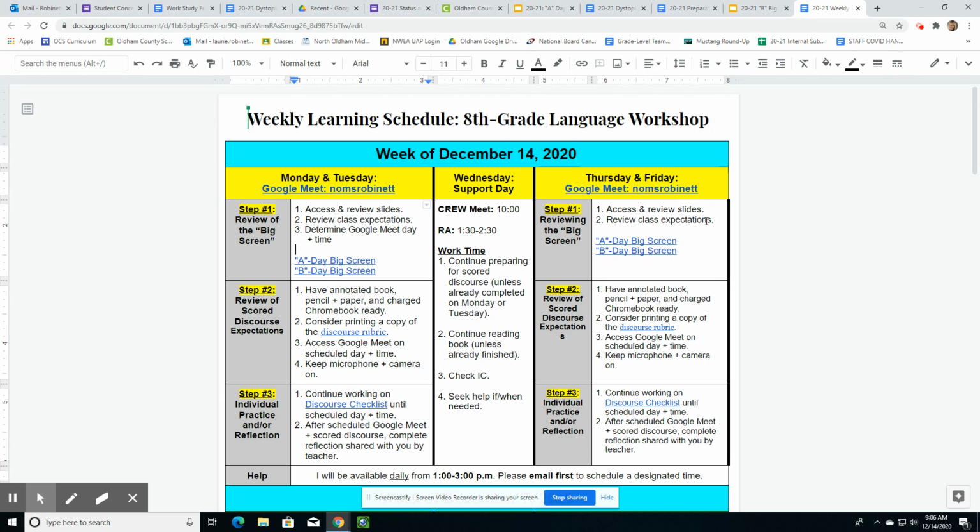That means it's really the same setup for Thursday and Friday. So if you have not yet attended a Google Meet on Monday or Tuesday, you'll want to follow those steps. If you have already attended your Google Meet on Monday or Tuesday, I will have a reflection for you to do on your day later in the week.